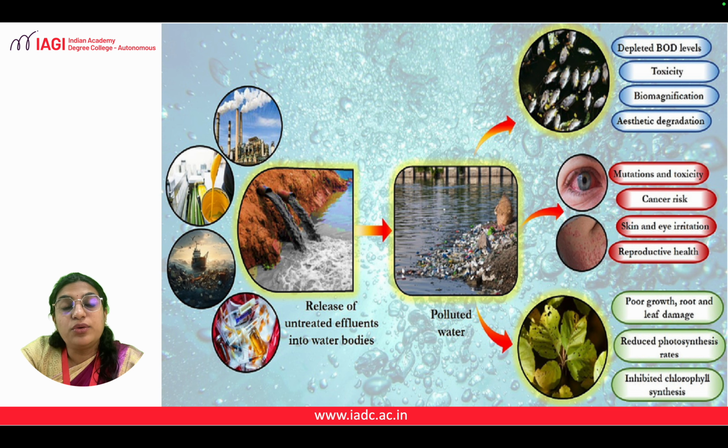First one, the growth. So the growth itself gets hindered through chlorophyll, which we know is a pigment. So it inhibits the chlorophyll synthesis in the plants itself. So if chlorophyll is not there, it can't absorb sunlight. If there's no sunlight, the plant cannot grow. So we know that sunlight, water, and soil are the three major sources for good plants to grow.